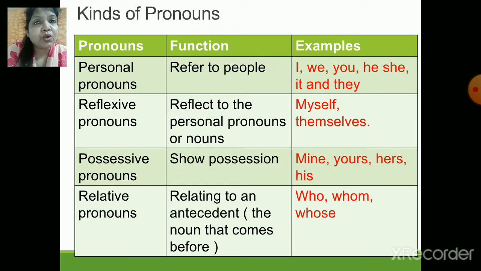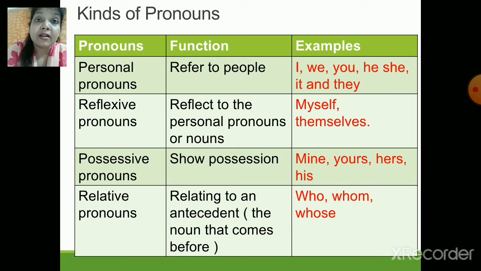Now the third important one is a possessive pronoun. Why do we call it possessive? The reason is it shows possession. If I tell you this house is mine, that means I'm telling you the possession, that this house belongs to me. So mine is a possessive pronoun.